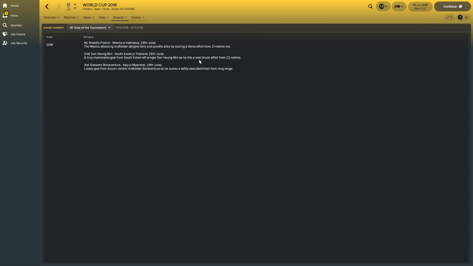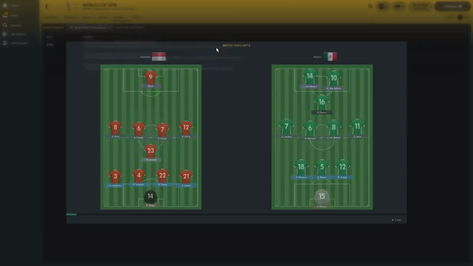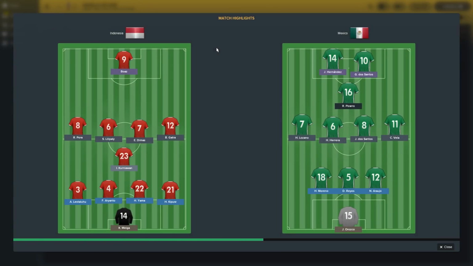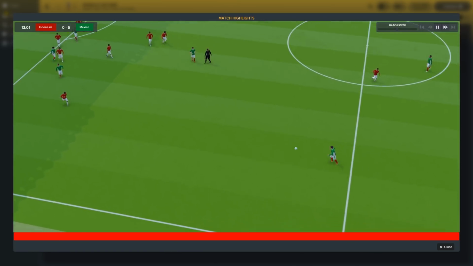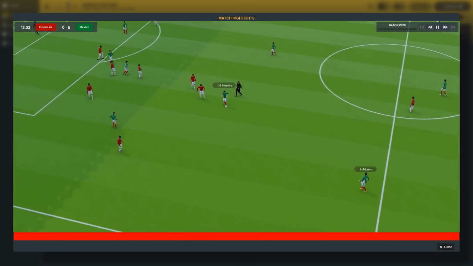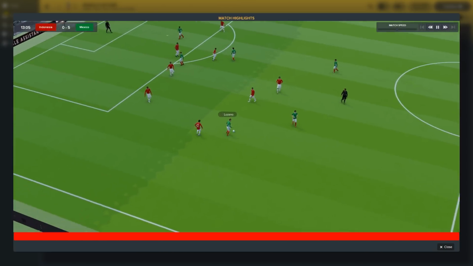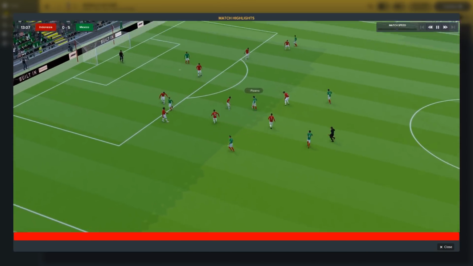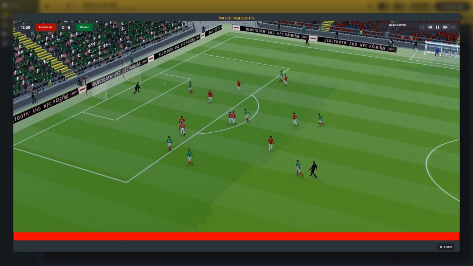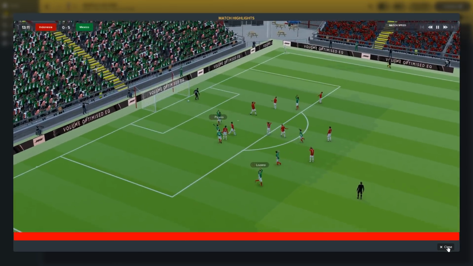And the best goal of the tournament scored by a Mexican player against Indonesia. It'd be great to see a really unusual player for a lesser-known nation scoring goal of the tournament, but it was a Mexican that managed to win this award. Let's have a look at it then. Hector Herrera involved. Lozano, the Mexican wizard, involved. And this is Pizarro. Great strike into the top right-hand corner.